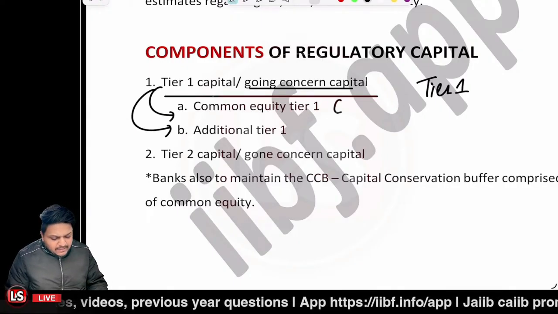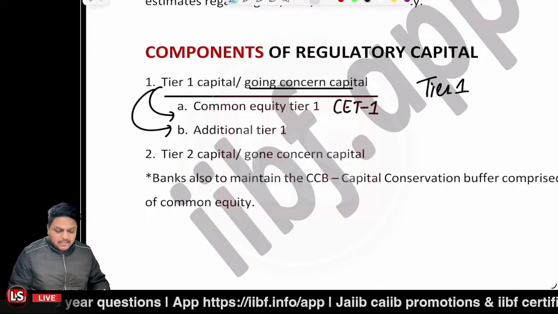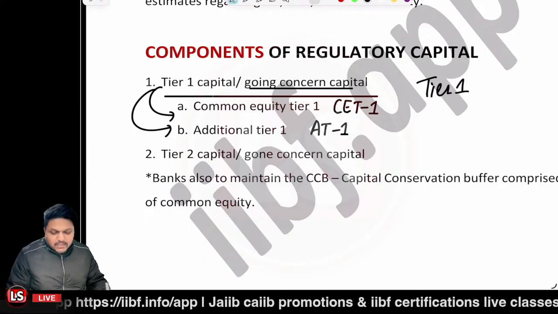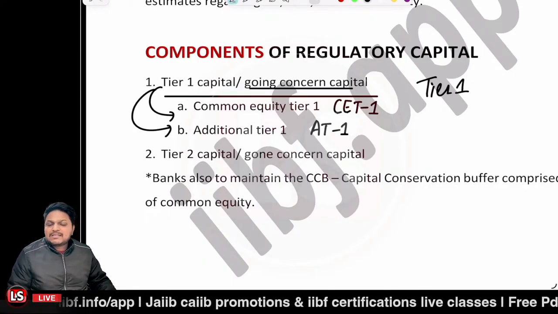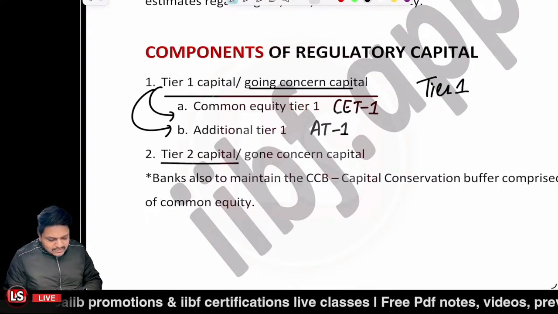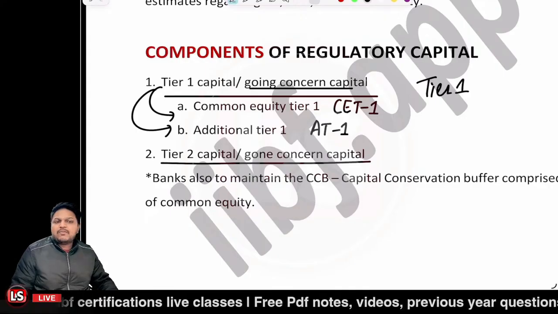Common equity tier 1 capital is said to be CET1. Additional tier 1 capital is said to be AT1, right? Further, tier 2 capital is said to be the gone concern capital. Also, it is said to be the supplementary capital.